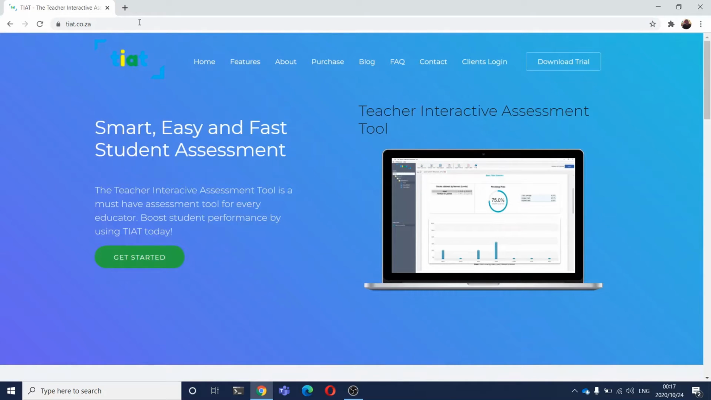This URL will lead you to the website for the Teacher Interactive Assessment Tool. So you can go and explore this website to find out more about what TIAT offers. Right now, let's go right ahead and download TIAT. So go to the top right corner and click on the Download TIAT button.